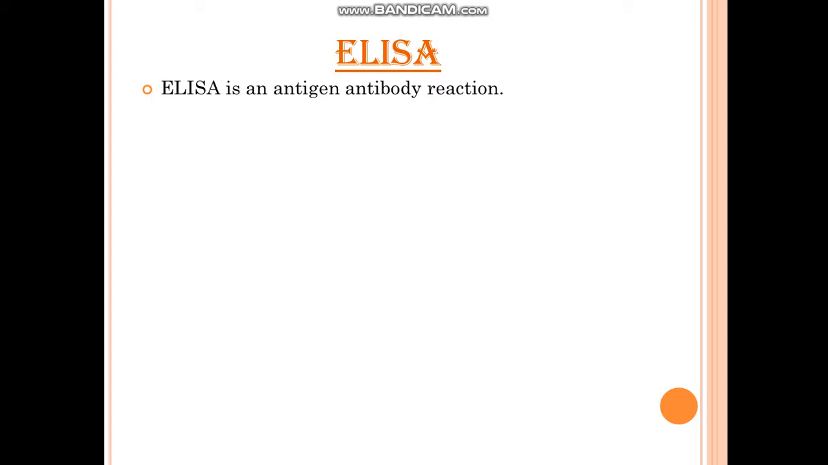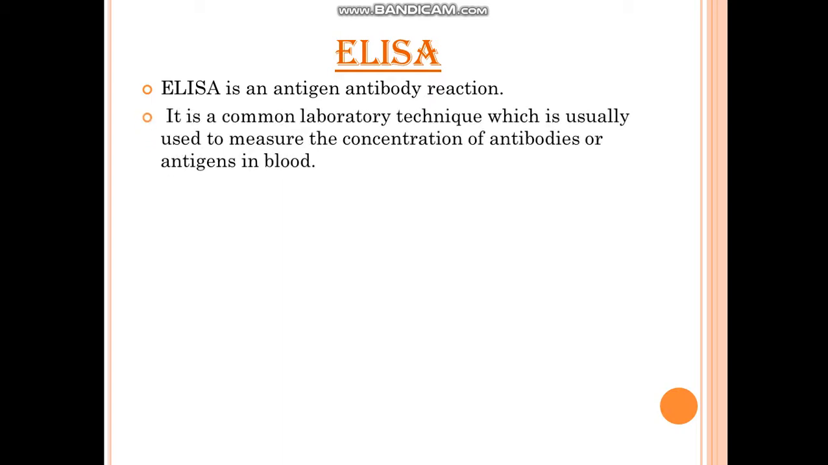So how to test? This ELISA test is done for antigen antibody reactions. It is a primary reaction test. It is a common laboratory technique which is usually done to measure the concentration of antibodies or antigens in the blood. It can be done both ways: to find out whether antibodies have been generated in the body or not, and the other way around, to find out whether the person has antigens present or not.